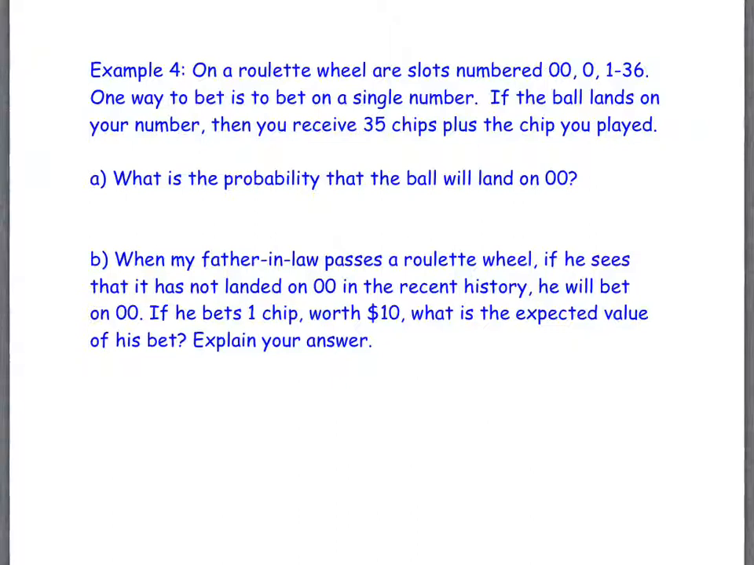On a roulette wheel, there are slots numbered 0, 0, 0, and 1 through 36. One way to bet is to bet on a single number on the wheel. If the ball lands on your number, then you receive 35 chips plus the chip you played. Okay, so you give them 1 chip as a bet, and then if you win, they give you back 36 chips. Your original 1 chip plus 35 more. Do you have a picture of how that works? Okay, and if you don't want to think about the chip, you can think about a dollar bill or something like that as a correlation.